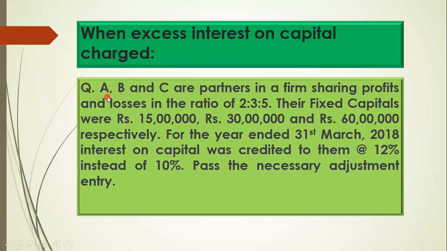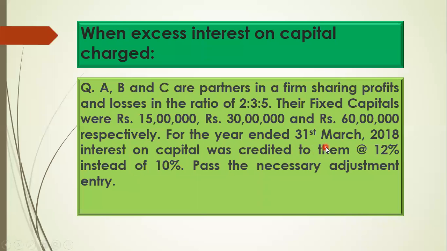So be careful. A, B and C are partners in the firm sharing profits and losses in the ratio of 2:3:5. Their fixed capitals, so be careful, capital is fixed here, are Rupees 15 lakhs, 30 lakhs and 60 lakhs respectively.